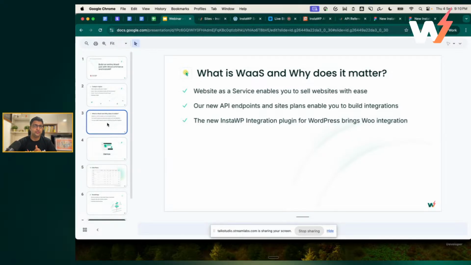One more thing which we changed with the new WaaS. We are basically calling it WaaS 2.0. With WaaS 2.0, the other thing which we changed is that the WooCommerce plugin doesn't actually need our WaaS to be working. It directly talks to the APIs and then creates the websites or changes the plan of the website and all of that. So we'll have a look at that. Apologies for a longer monologue or introduction, but I wanted to set the context right.